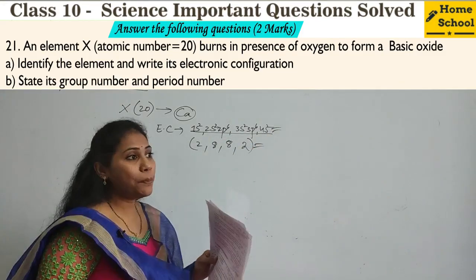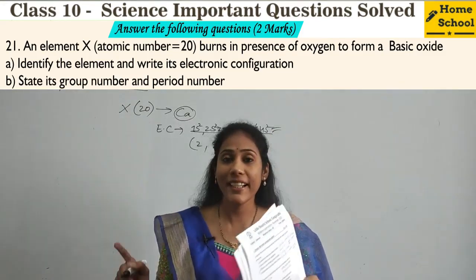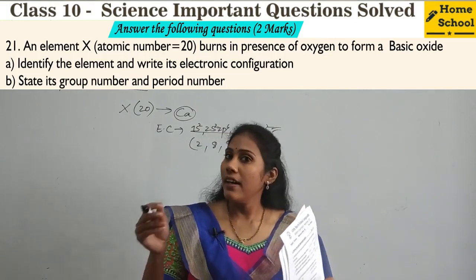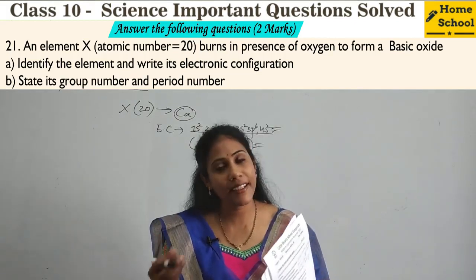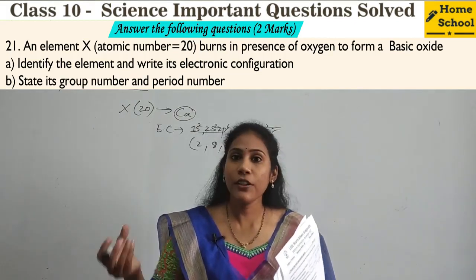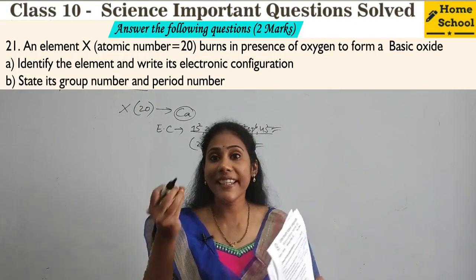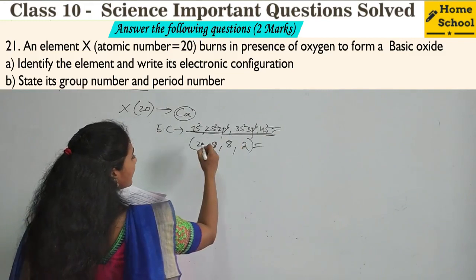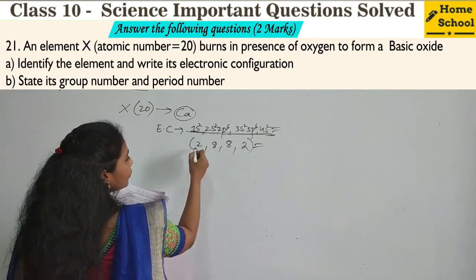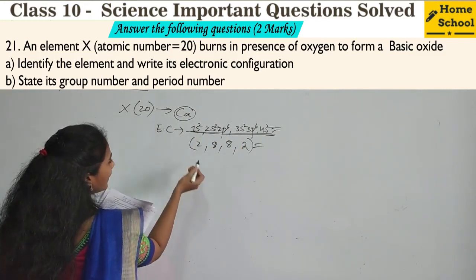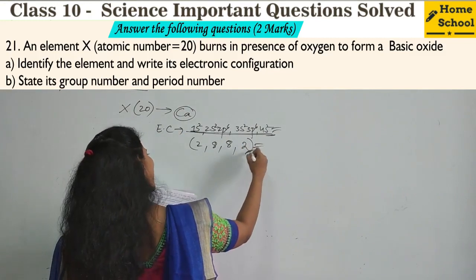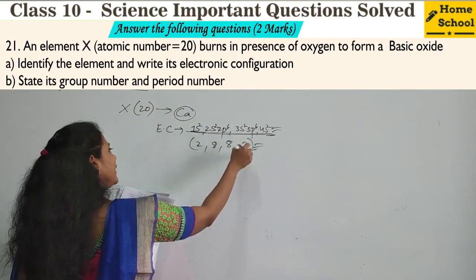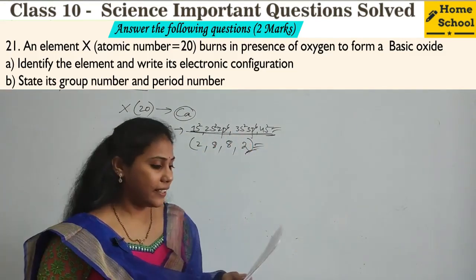And I have a beautiful trick on writing the electronic configuration. The link is there in the description box. If you want, you can just click the link and learn the easiest way of writing electronic configuration in this form. Or else, the easiest way of writing electronic configuration is this, which is also fine, right? Any of the answers you can write here.